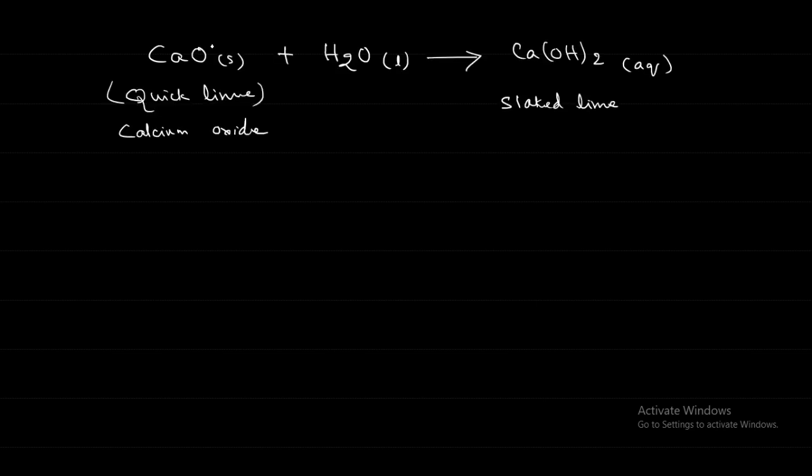Even some people consume that slaked lime in the form of betel leaf. So how is it made? Calcium oxide, the quicklime, is kept in water, and over a period of time it converts into calcium hydroxide, the slaked lime.